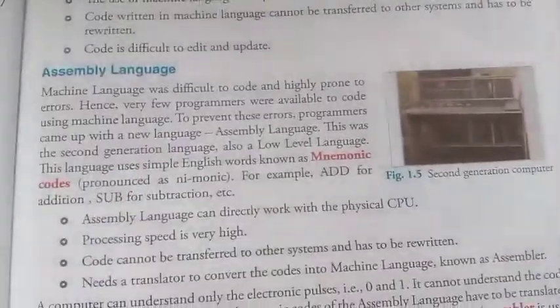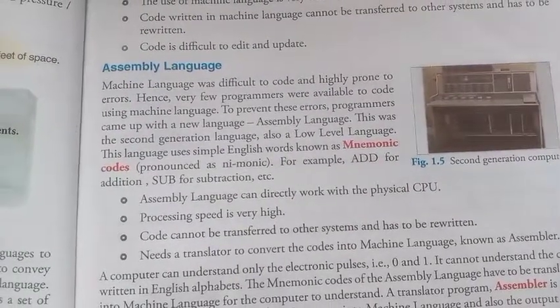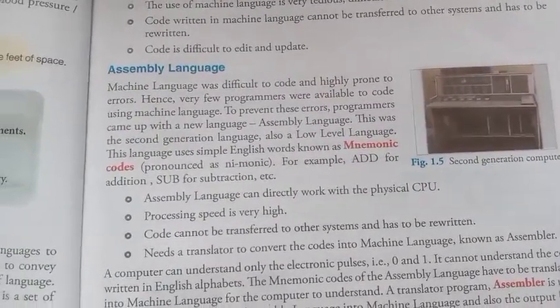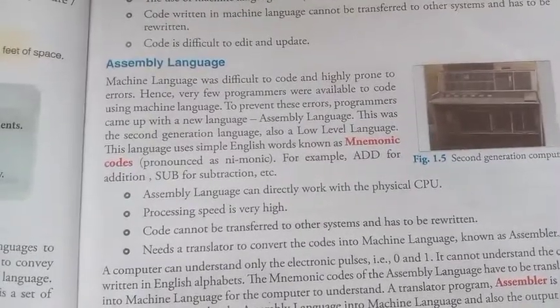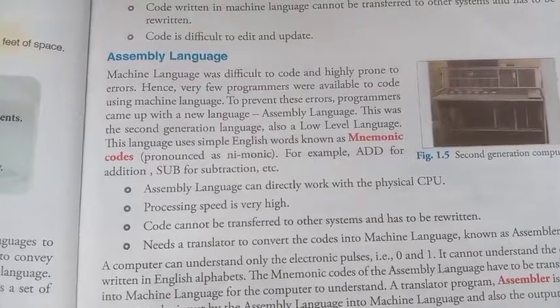What is assembly language? All of you know that machine language was difficult to code and highly prone to error. Hence, very few programmers were available to code using machine language.